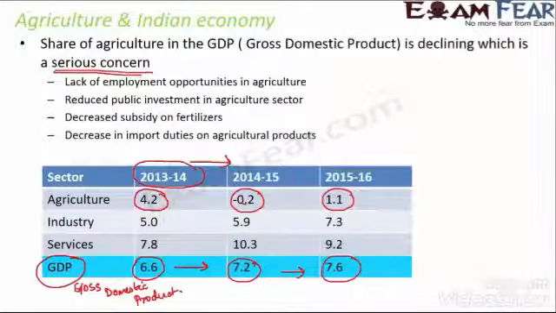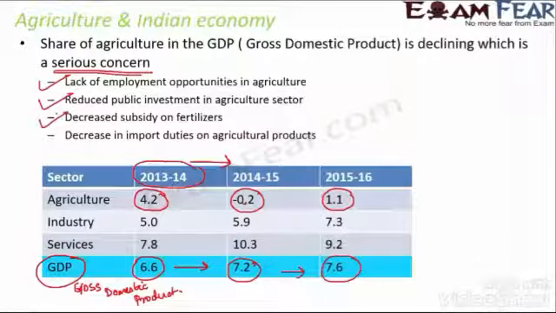Yes, of course. Now, what are some of the adverse effects of this, or what are some of the causes? What is happening because agriculture is not contributing to GDP? Lack of employment opportunities in agriculture. You do not have many employment opportunities in agriculture, so we actually see a lot of disguised unemployment in the agriculture sector. Reduced public investment in the agriculture sector. Since agriculture is not contributing to the GDP, no one is ready to invest in it.